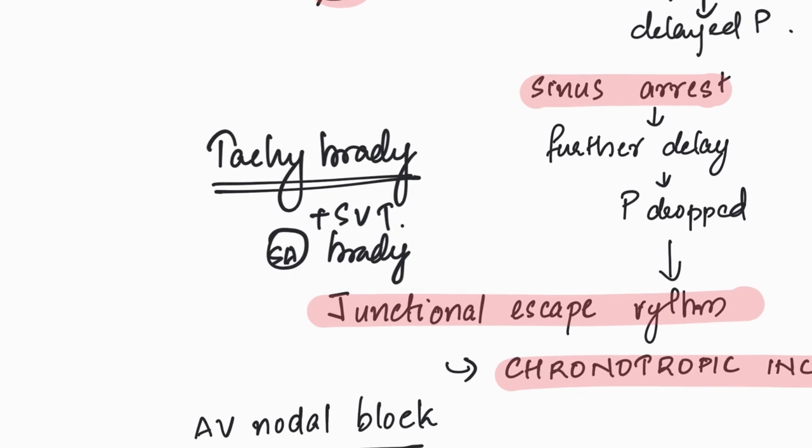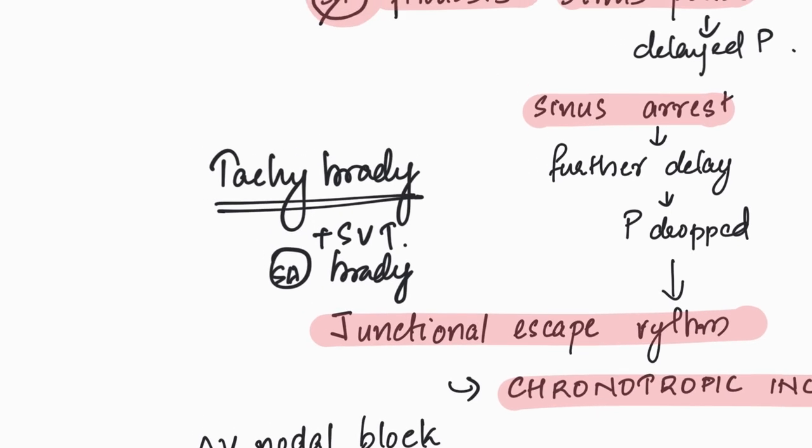Another interesting condition which we usually see along with sinus nodal dysfunction is tachy-brady syndrome. In tachy-brady syndrome, there is bradycardia because of the fibrosis in the SA node, which produces reduced P waves. The frequency of P waves is reduced.